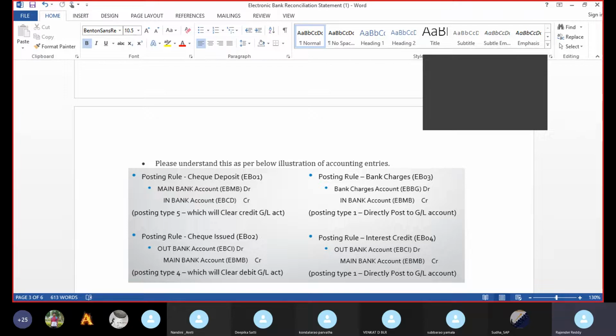And also, if we issue a check, cash is going out, so the main bank account is credited and the outgoing bank is debited. Bank charges account is debited directly, and it comes from the main bank, so the main bank account is credited. Interest credit means interest is coming in, income is always credit, so the interest credit is credited, and the outgoing bank is debited. Like these transactions, there are debit and credit entries.